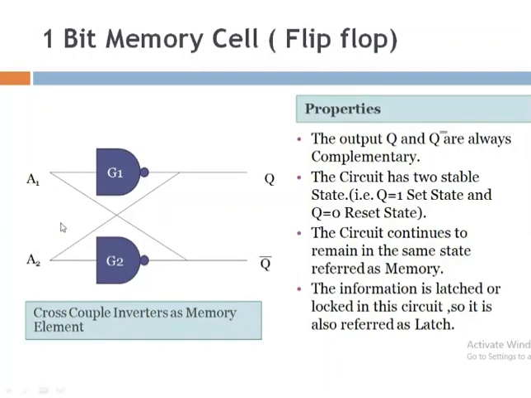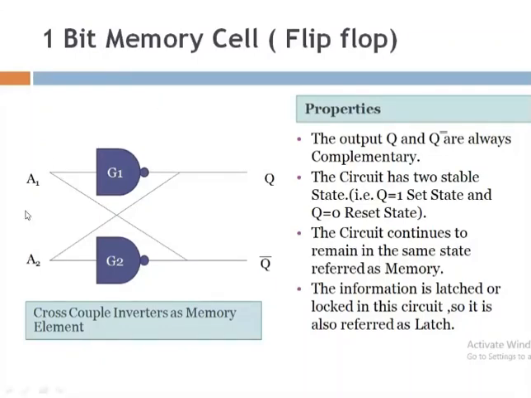When the first input is applied, according to the Q value, it will either be in a reset or a set state, but it will continue in that state and remain in the same state. The information is latched or locked in this circuit, so it is also referred to as a latch. So this 1 bit memory cell is also called a latch. Hope you are getting this.